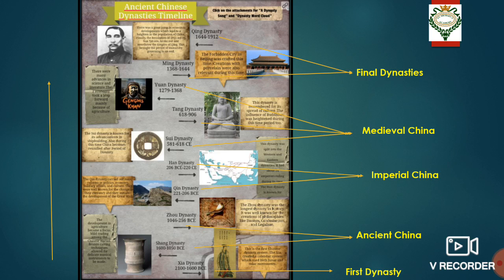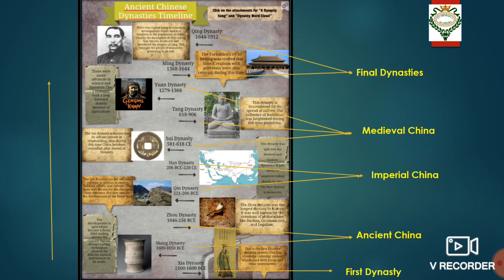This Qin dynasty was the first and the shortest imperial dynasty in China. It was famous for building great projects such as the Great Wall and the Terracotta Army, which guarded the first emperor's burial object and was to protect him after his life. However, the Han dynasty was the longest imperial dynasty and was known for starting the Silk Road trade and connecting China with Central Asia and Europe.